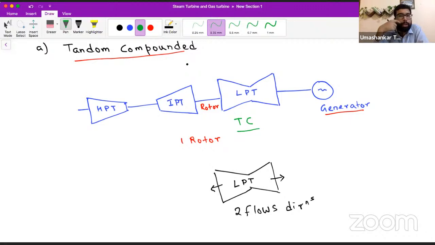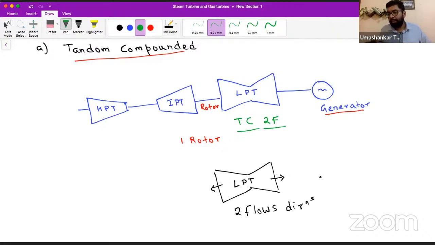Next we are going to see the cross compounded, which will be represented by CC. Second, we will write the direction of flows. So here there are two flow directions of the steam, so we will write it as two flow, 2F.